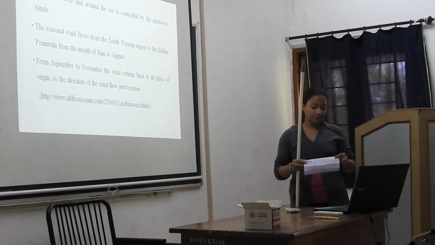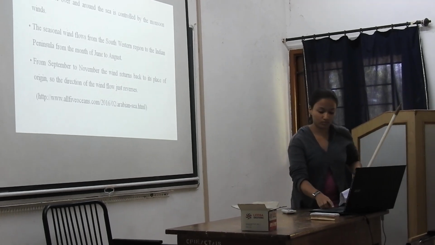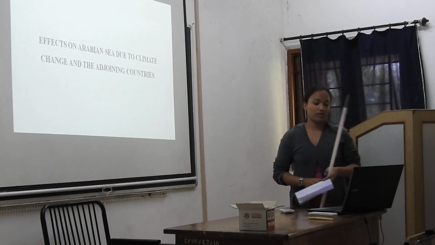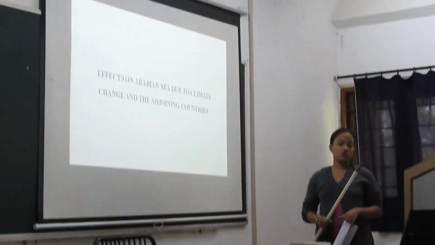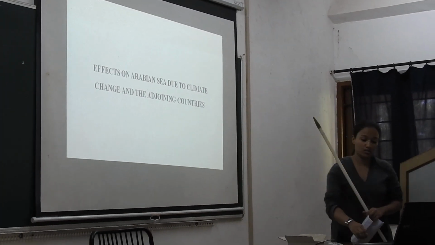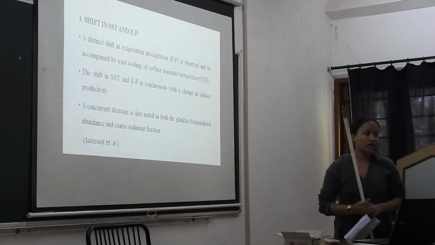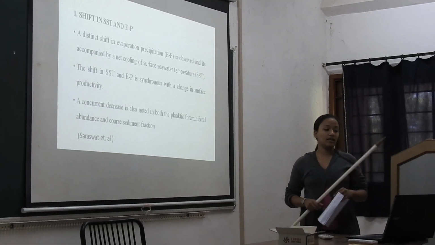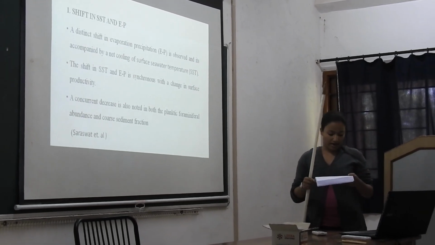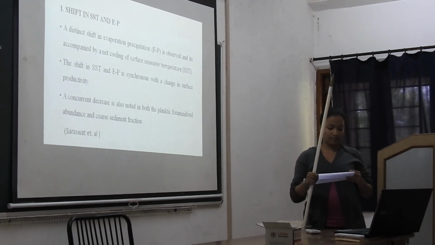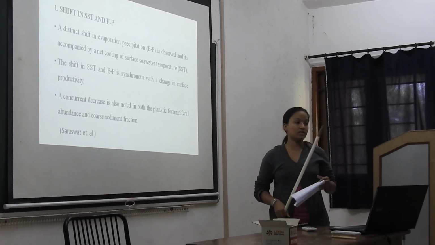Go to next. Come to the point, climate change effects on Arabian Sea due to climate change and the adjoining countries. So the first effect is the shift in SST and EP. SST is the surface seawater temperature and EP is the evaporation precipitation.